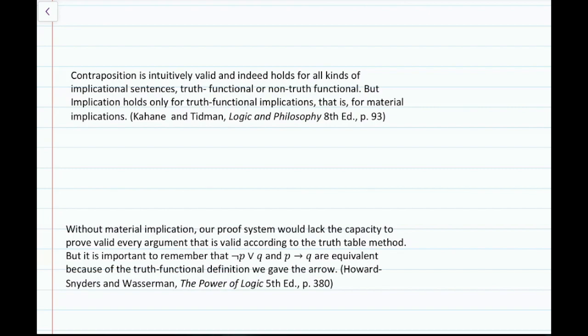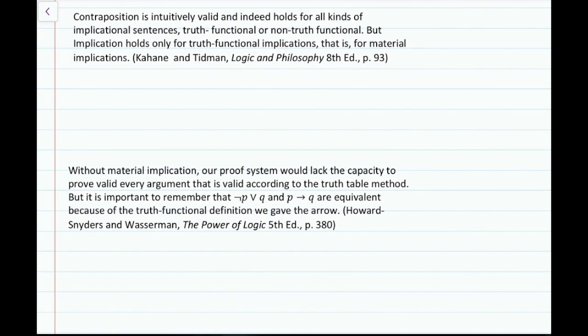So it says the following: contraposition, which is the inference rule from, we'll call it, if P then Q, we can infer, oh, that's not right, that would be crazy.